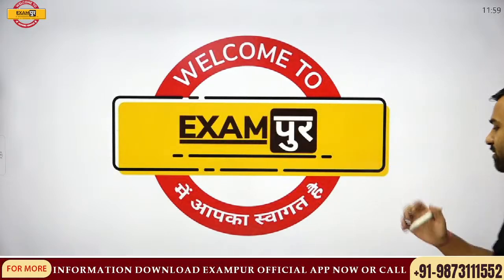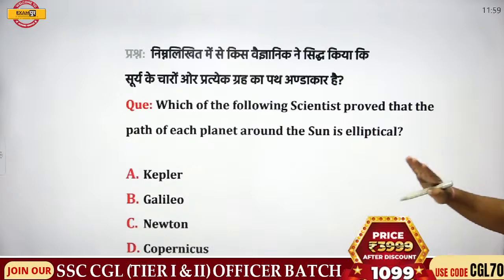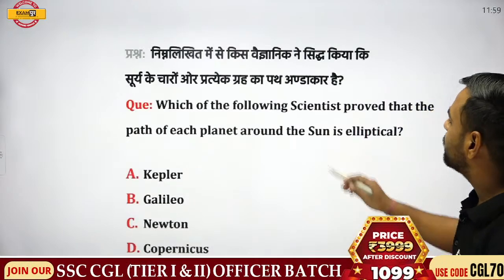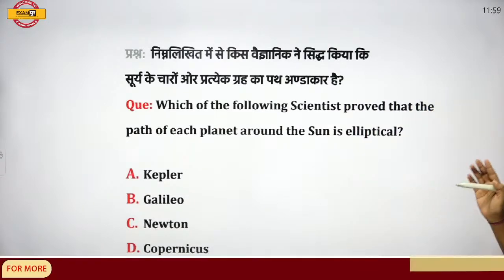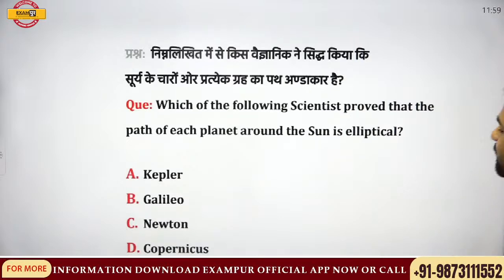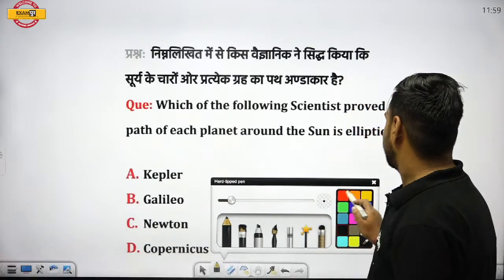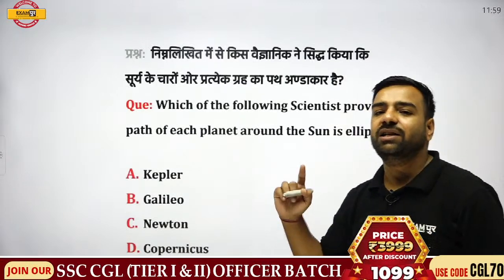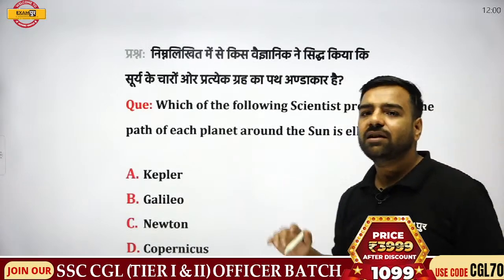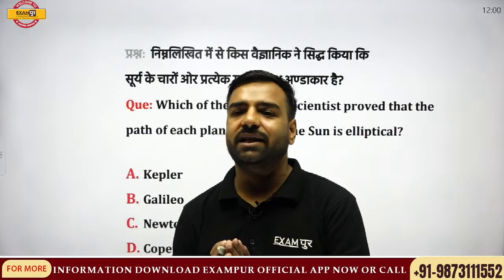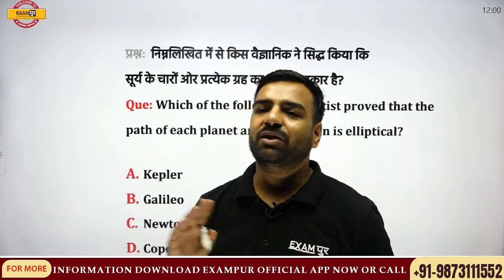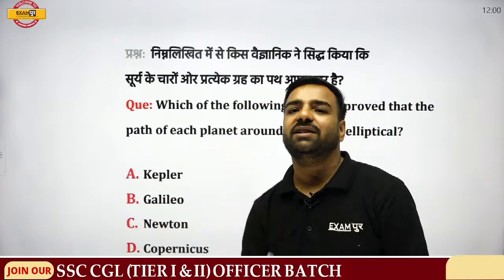So first of all, let's have a discussion on this question. The question is, which of the following scientists proved that the path of each planet around the sun is elliptical? Now, we discussed the same question in another way. First of all, I want the attendance from all the candidates who are present here. Can you give me your attendance so that I can start conversating with you?